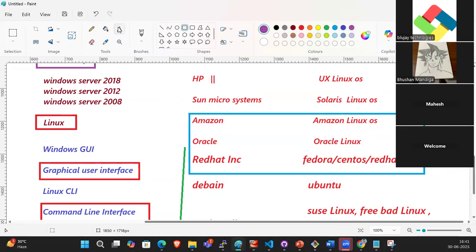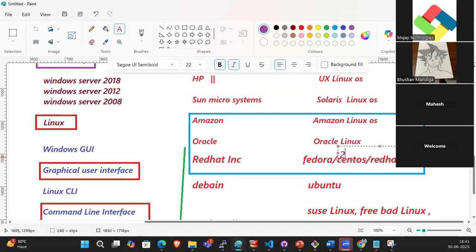The present version of Red Hat and CentOS is 9. In this course we will learn CentOS 9, guys. It's free of cost, whereas Red Hat is the commercial one. So we can use any one of them.